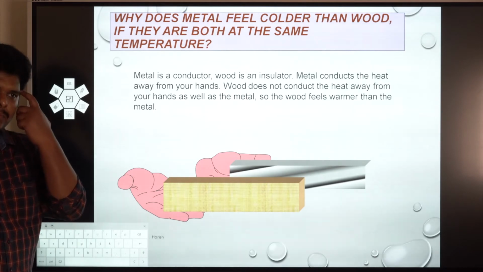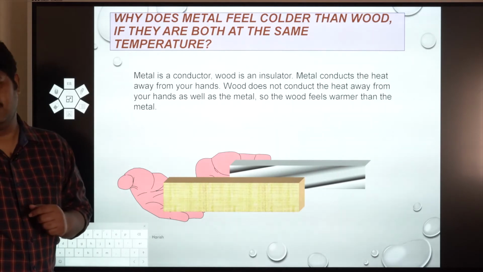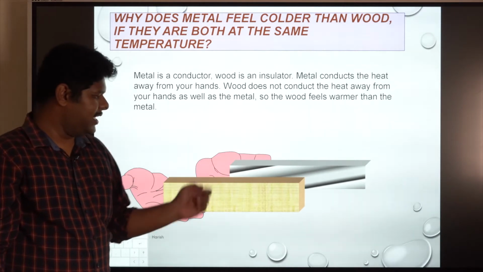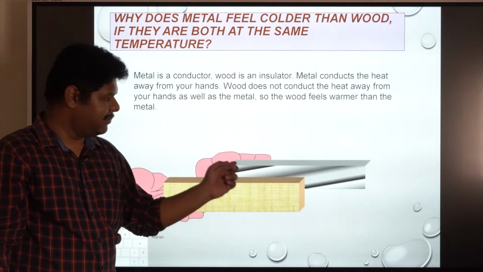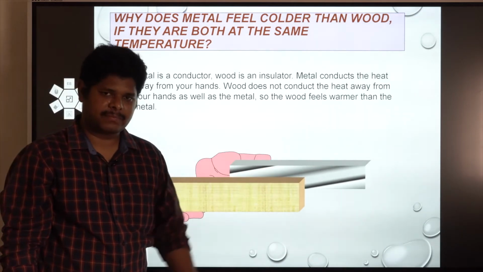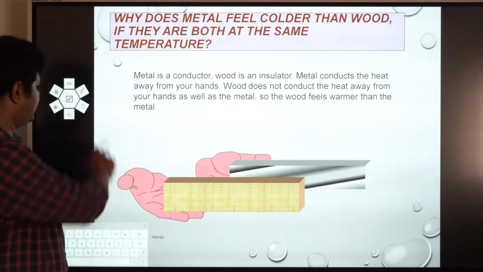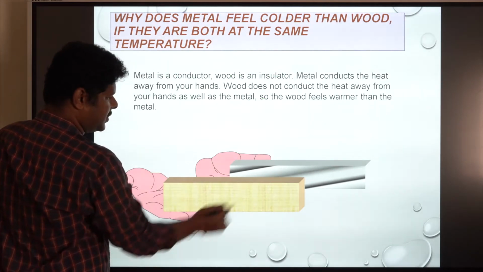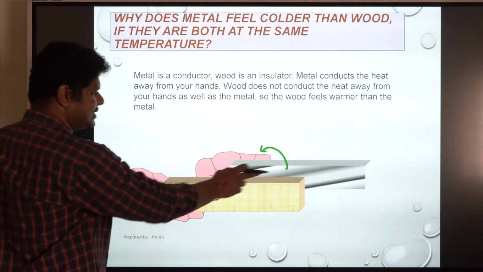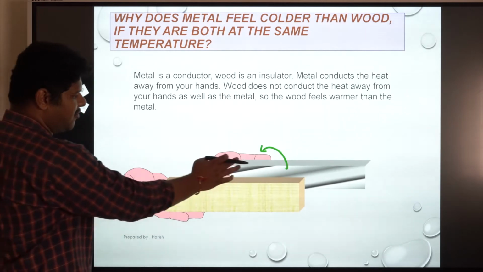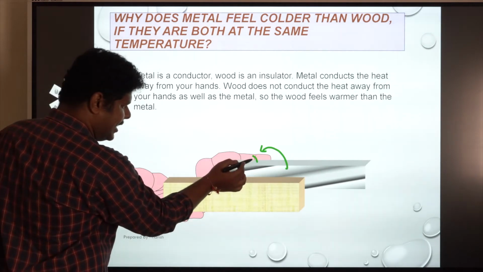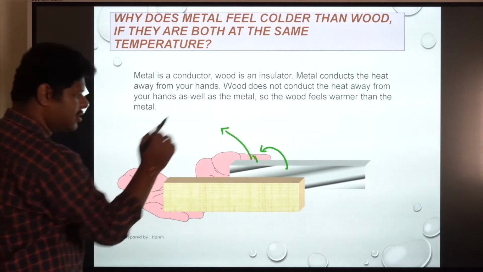Why is that happening? And the reason for this is, if you observe, one is wood, the other one is steel, beta, or metal. See, metal is a good heat conductor. It conducts heat, right? So whenever you touch this steel or metal, it starts conducting the heat. So the heat will flow from the hand to the steel. As a result, here at the point of contact, you feel it is cooler, beta.